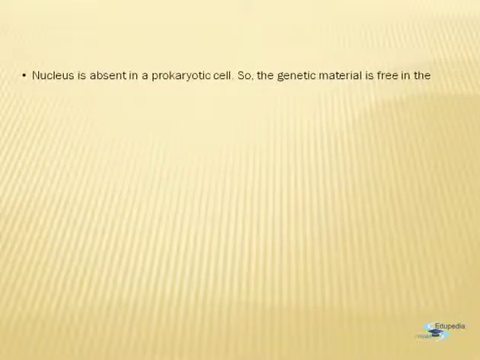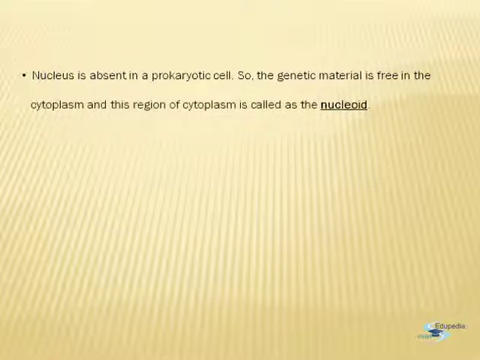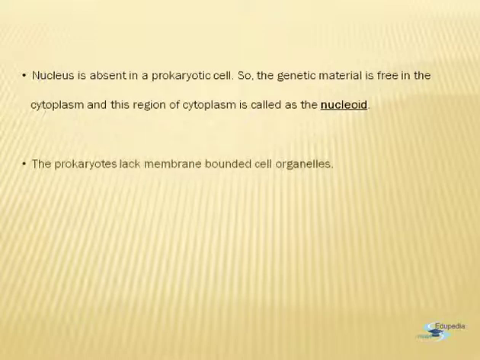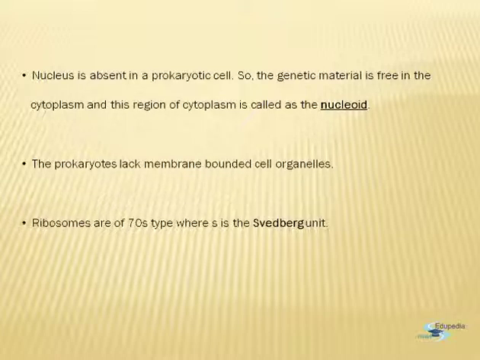The nucleus is absent in a prokaryotic cell. So the genetic material keeps floating into the cytoplasm. The region where this genetic material is found in the prokaryotic cell is known as the nucleoid. The prokaryotes also are characterized as they lack a membrane outside the cell organelles.